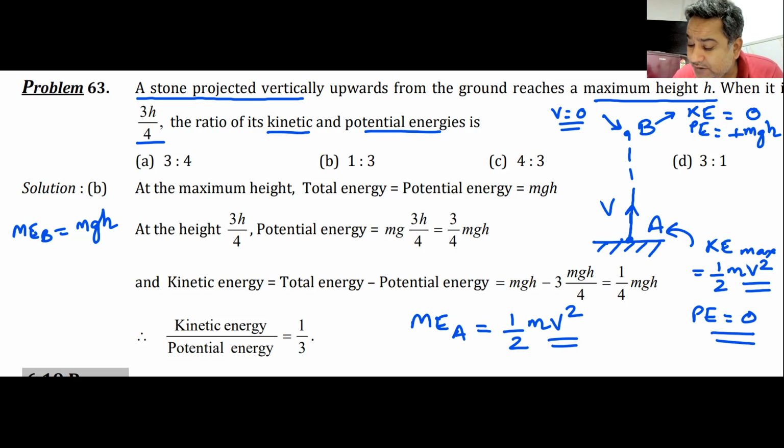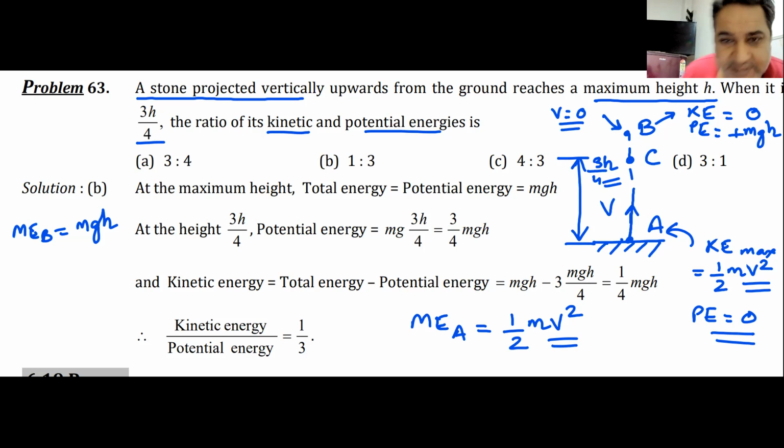If I take some point in between, which is the case here, point C, at a height 3 by 4h, 3 by 4 times the maximum height. Now, the question here is very simple, even a 6th, 7th standard student would be able to answer this. At point A, the total energy is in the form of kinetic energy. At point B, the total energy is in the form of potential energy.